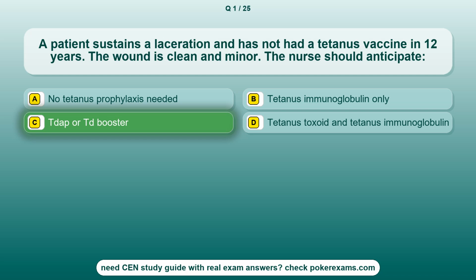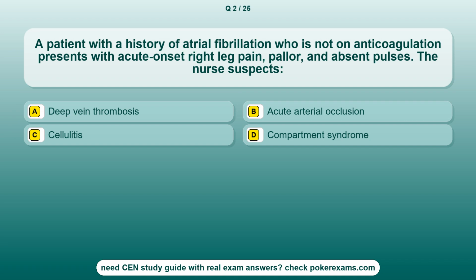The correct answer is option C. Tdap or Td booster. Question 2. A patient with a history of atrial fibrillation who is not on anticoagulation presents with acute onset right leg pain, pallor, and absent pulses. The nurse suspects. Option A. Deep vein thrombosis. Option B. Acute arterial occlusion. Option C. Cellulitis. Option D. Compartment syndrome.